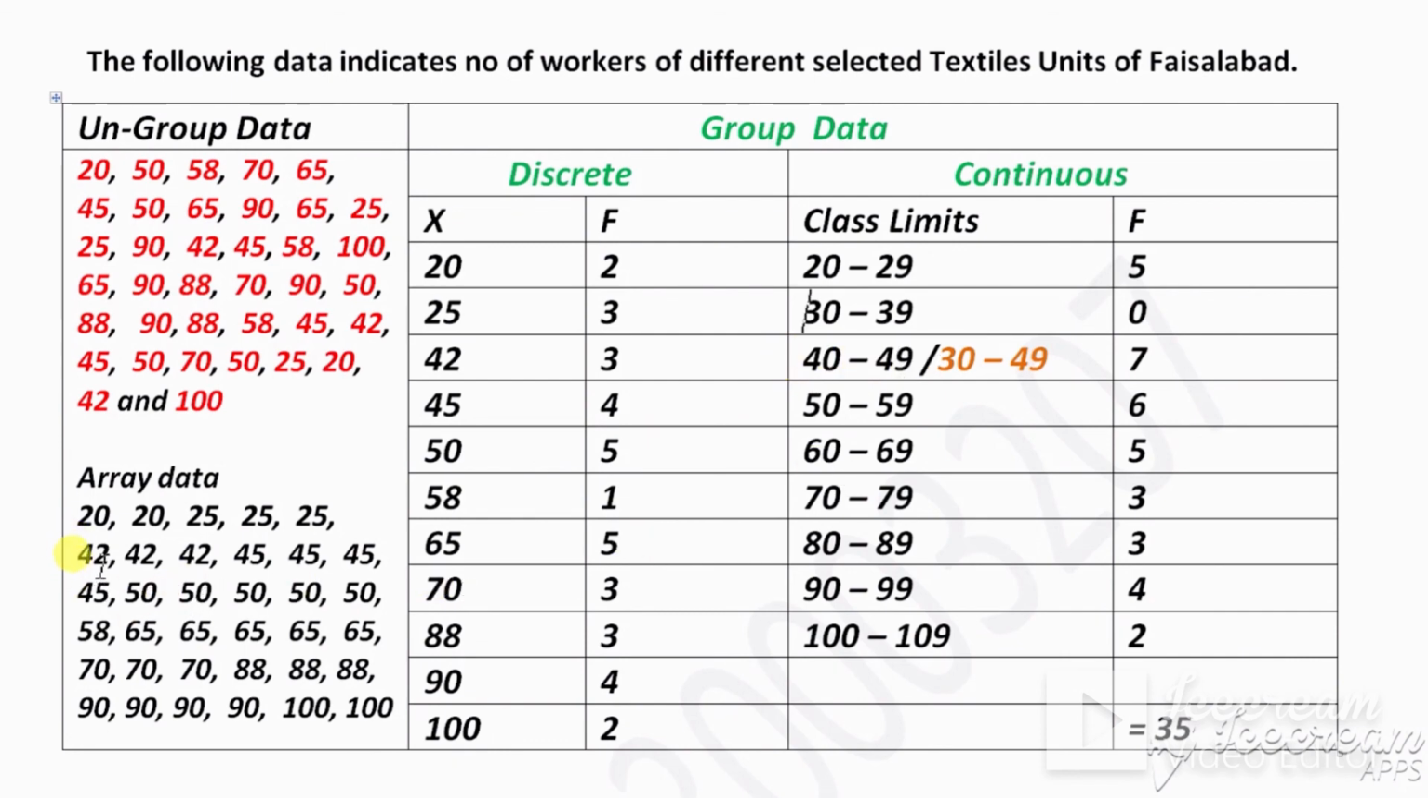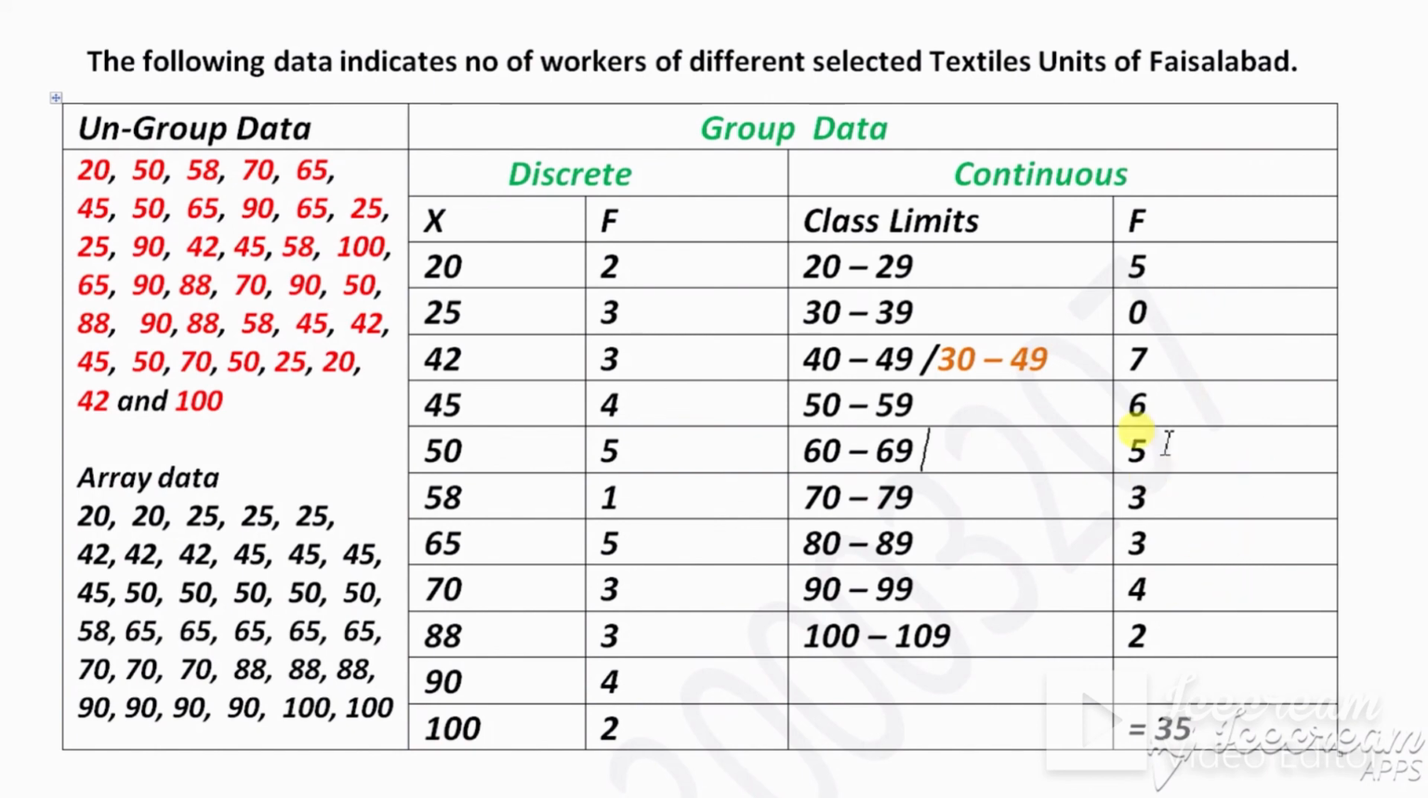How many numbers from 40 to 49? These are 7, so I write 7 here, and so on. How many numbers from 60 to 69? You can judge from here. And the last one, how many numbers from 100 to 109? 2 numbers. So these are the frequencies.